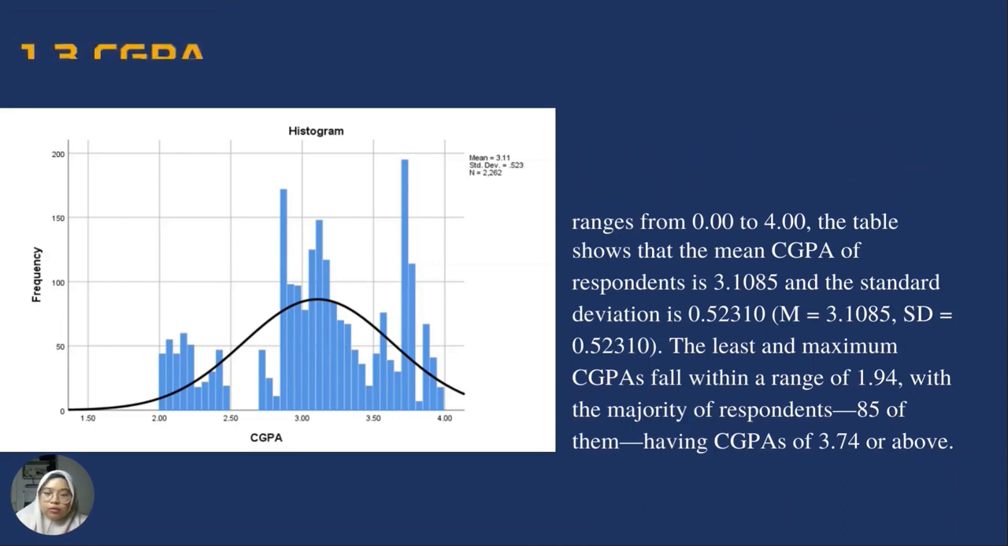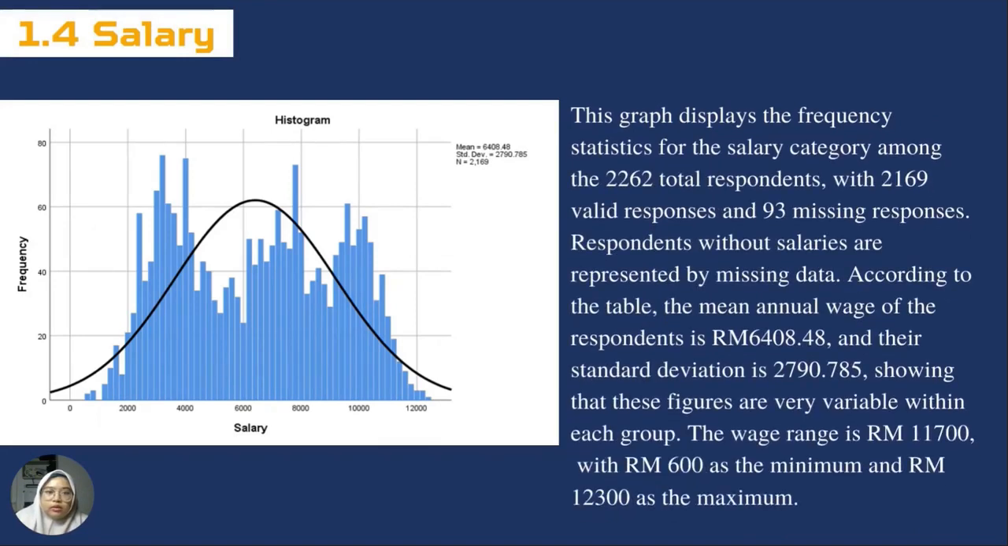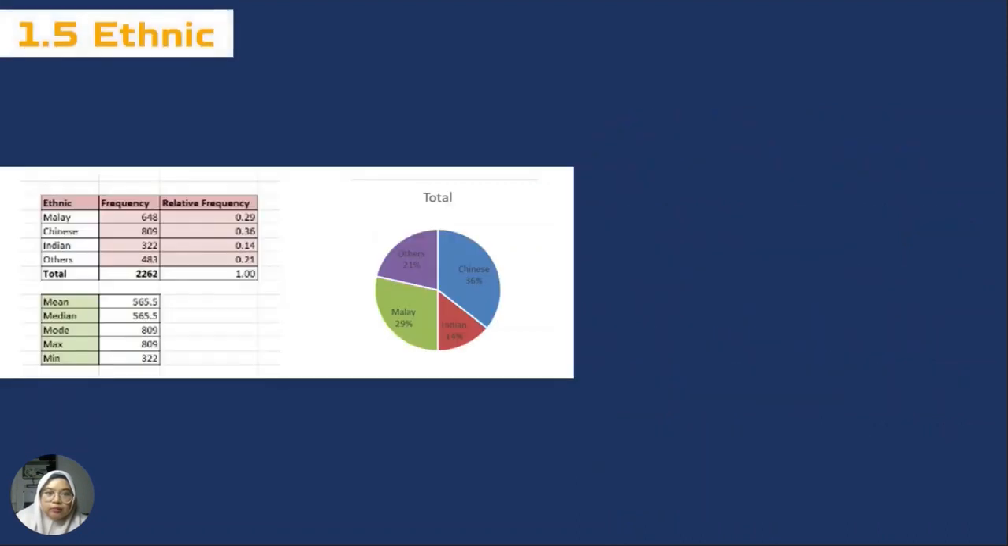This graph displays the frequency statistics for the salary category among the 2,262 total respondents, with 2,169 valid responses and 93 missing responses. Respondents without salaries are represented by missing data. According to the table, the mean annual wage of the respondents is 6,408 ringgit and 48 cents, and their standard deviation is 2,790.785, showing that these figures are very variable within each group. The wage range is 11,700 ringgit, with 600 ringgit as the minimum and 12,300 ringgit as the maximum.